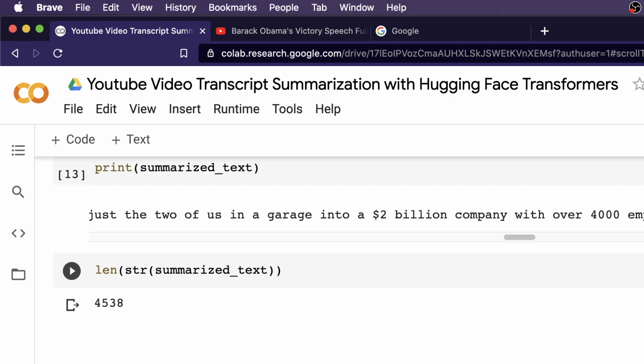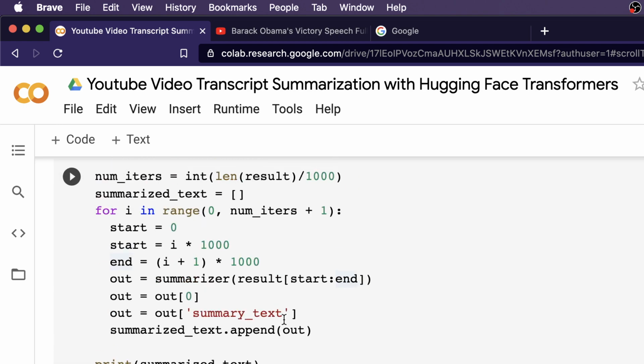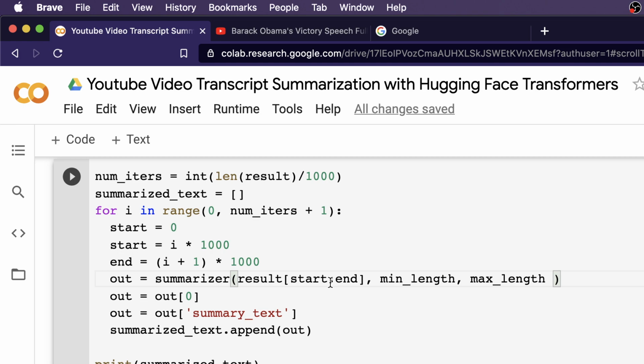Let's check the length and see how many words we have got. Yeah, there was a mistake I made previously when I said it is a number of lines. It's definitely not number of lines, it's number of words. If you still want to control the number of words, within your summarizer you can set a minimum length and a maximum length. You can define these to say what is the minimum and maximum length of summary that you need, if you want to control it.